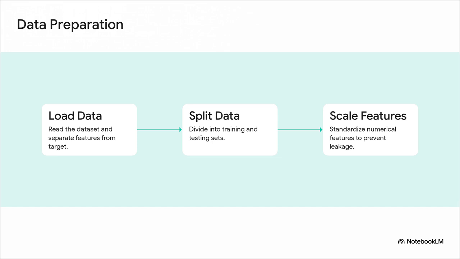Next, we split the data. We have to keep a testing set completely hidden away so we can test the model on truly unseen data later. And finally, and honestly, this is a step so many beginners completely miss, we scale the features. Neural networks just perform so much better when numerical features are standardized.